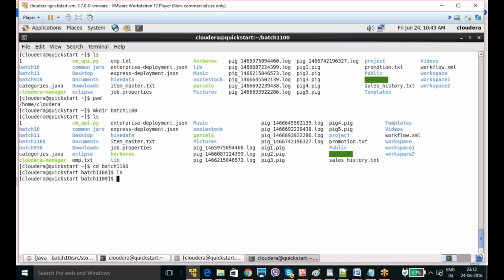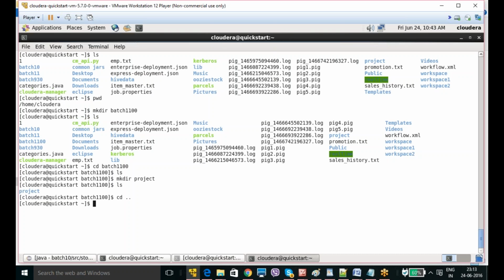Now you can even create another directory here like this: mkdir project. That means inside the folder I am creating another folder, like in Windows. In Linux, inside the directory I create another directory, mkdir project. Now if I give ls, you will get the project directory, because I have created one subdirectory under batch 1100.